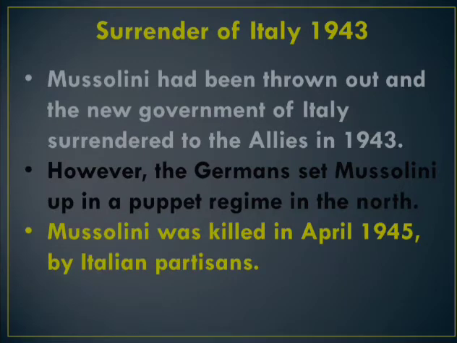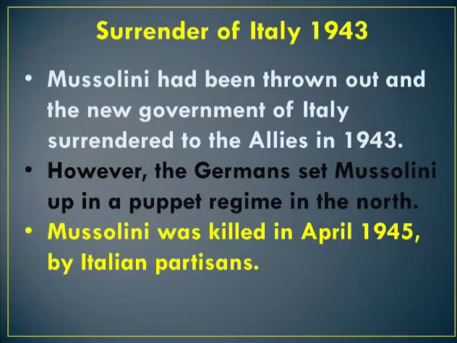Next, the surrender of Italy in 1943 is the important thing, because it makes the Axis powers the losing side, whereas it makes the Allied powers the victorious side.